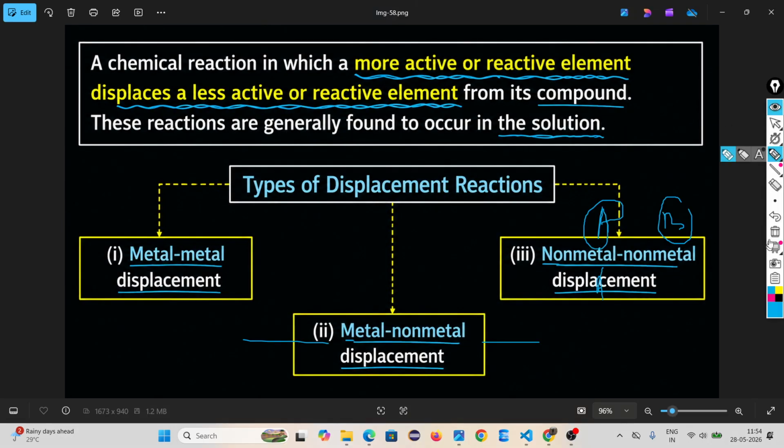Look, a chemical reaction in which a more reactive element displaces a less reactive element, a chemical reaction in which a more active,